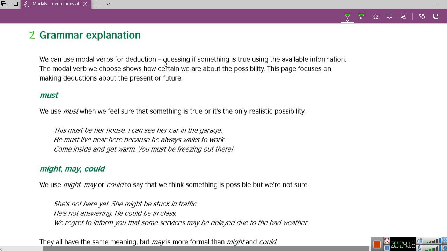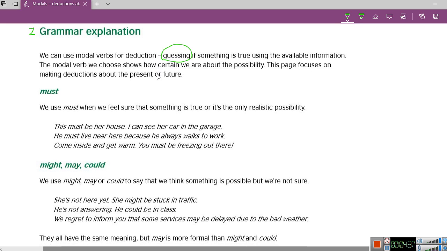Notice how it's a guessing. This is a very important word. The modal verb we choose shows how certain we are about a possibility. This page focuses on making deductions about the present or future.